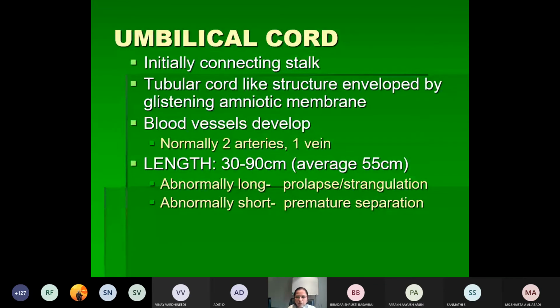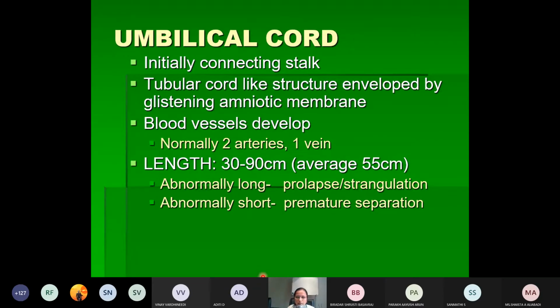So the umbilical cord is another extraembryonic membrane or fetal membrane. It is initially called the connecting stalk, and whatever the connecting stalk is there will develop into the umbilical cord. It is a twisted tubular cord-like structure enveloped by the glistening amniotic membrane. Just now I described that the amniotic sac enlarges and encloses the embryo as well as the connecting stalk, so this connecting stalk itself will form the umbilical cord.